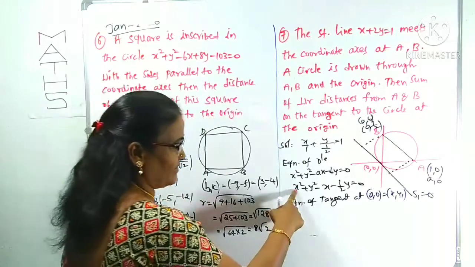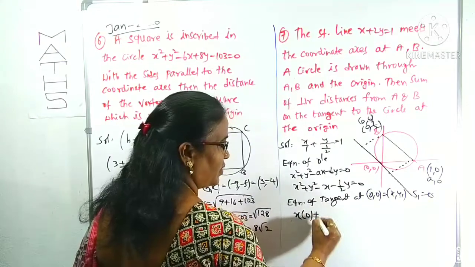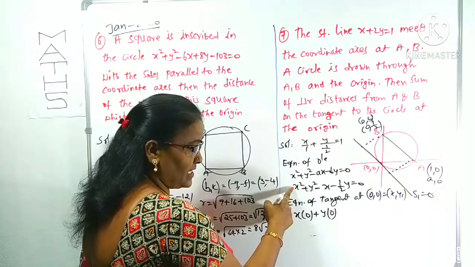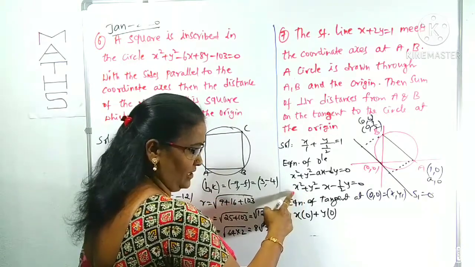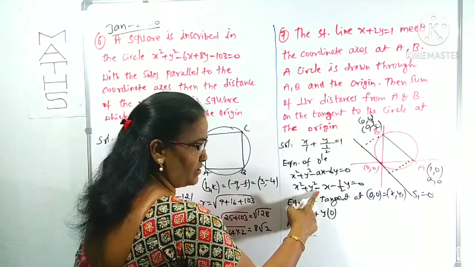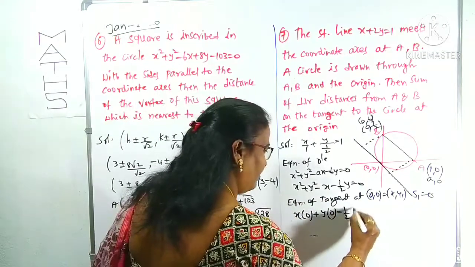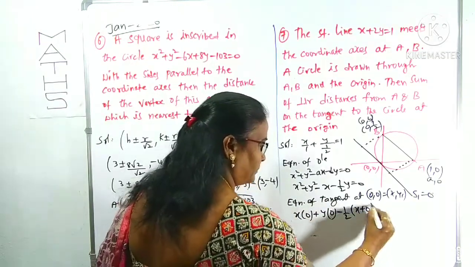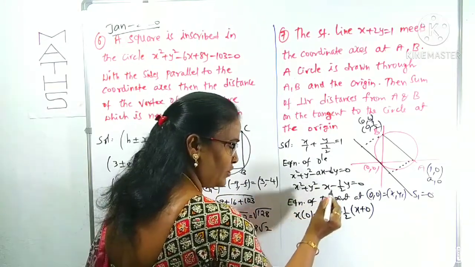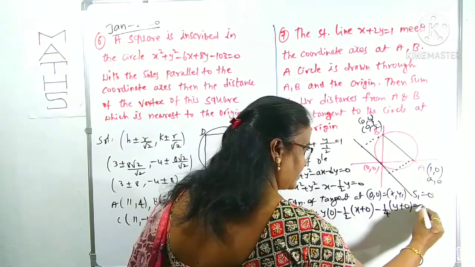Right? That is x into x1 is 0, plus y into y1 is 0. For x square and y square coefficient terms we can write S1. Here the x term, we can write half of its coefficient. What is the x coefficient here? 1 with minus. Half is minus 1 by 2 of x plus x1, and x1 is 0. Half of the y coefficient: already here minus 1 by 2 is there. Minus 1 by 2 means minus 1 by 4 of y plus y1 is 0, is equal to 0.